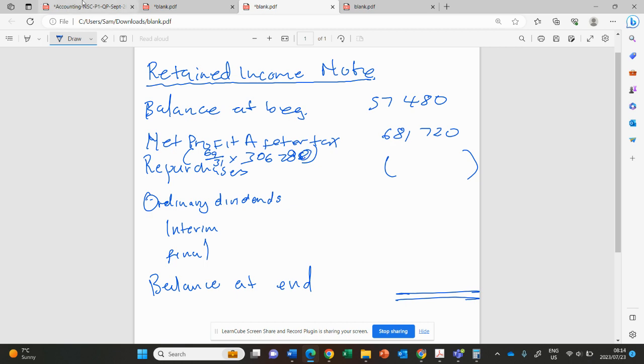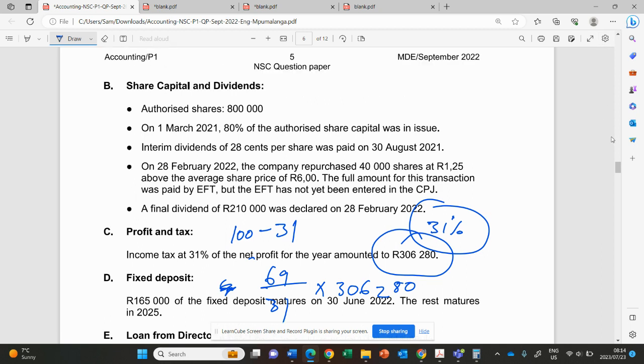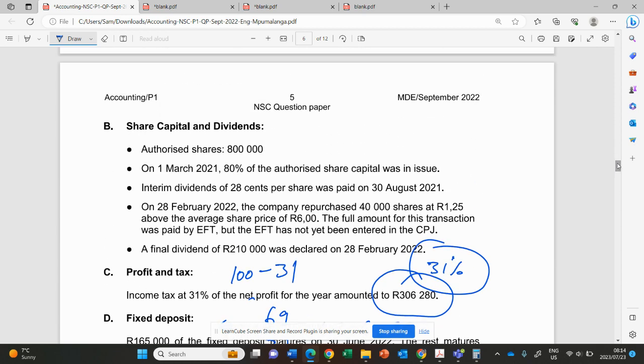Proper. Now let's go and check how we can go on with this. Now we need the repurchases. Information about the repurchases is here. They're saying on the 28th February 2022, the company repurchased 40,000 shares at 1 rand 25 above the average. The average price is 6 rand. When they say we purchased above the average price, this is the difference between the average price and the real price.